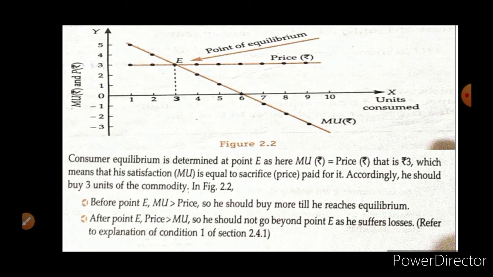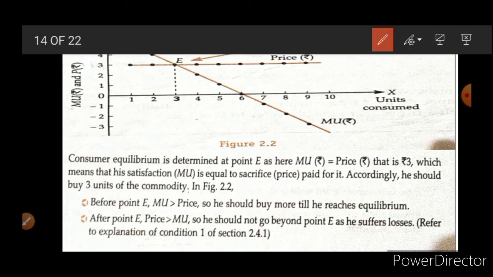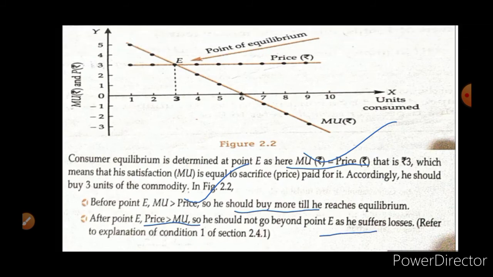And on the X axis, units consumed by a consumer. You can see here that the price line and MU both intersect at point E, that is, when the consumer is consuming 3 units. So this is the point of equilibrium. Why? Because price and MU both are equal. Before that, the consumer consumes more, and after that the consumer decreases consumption because he faces loss.